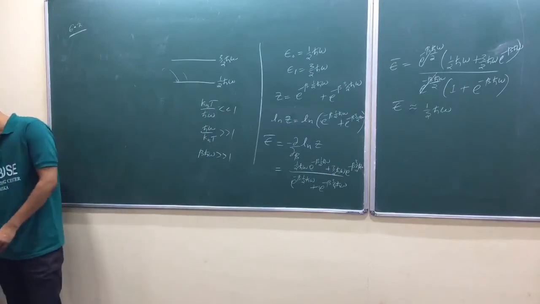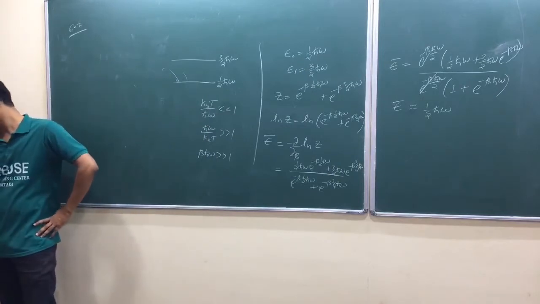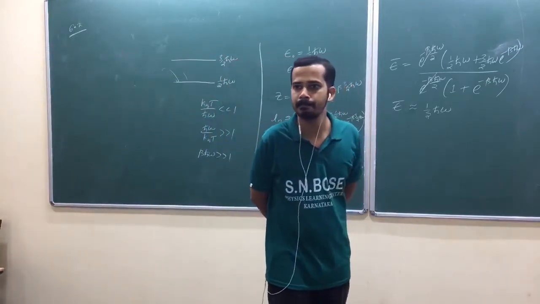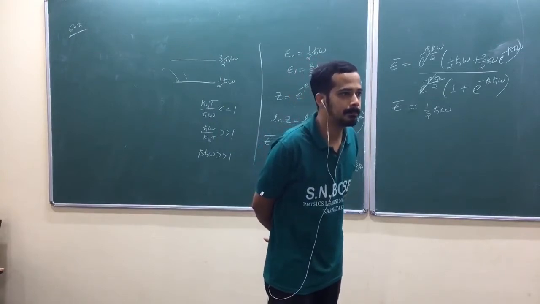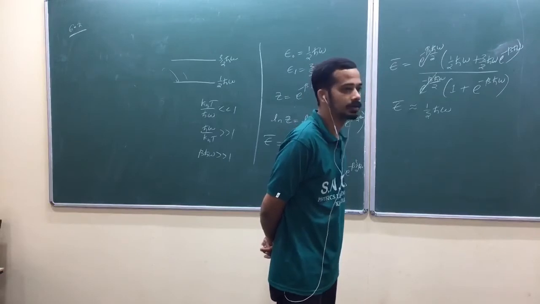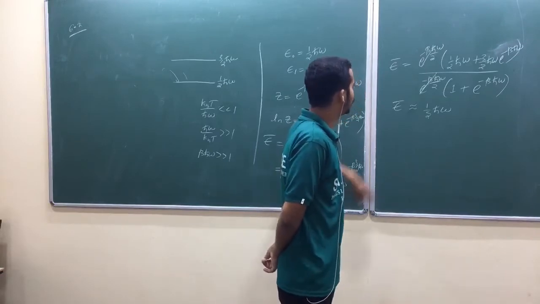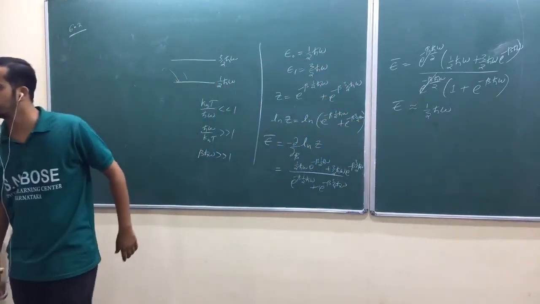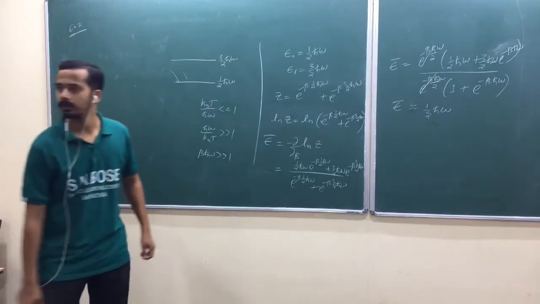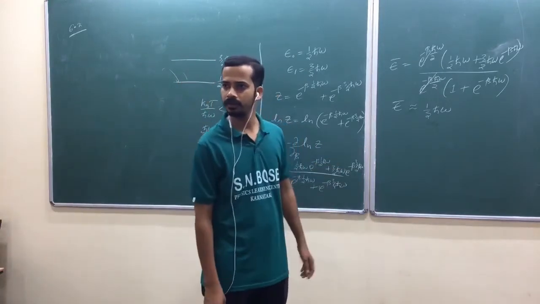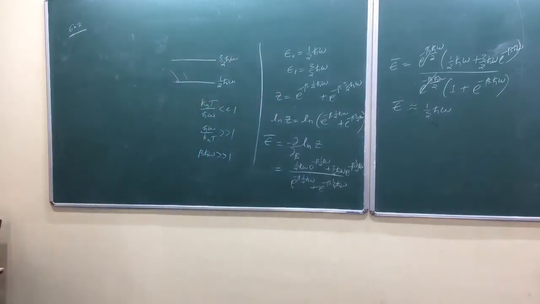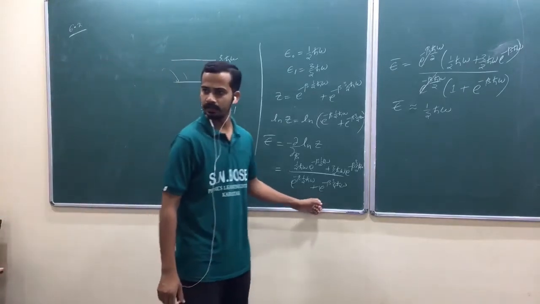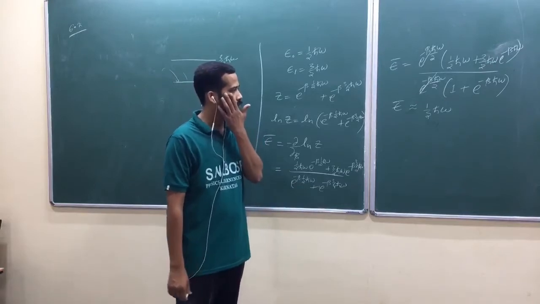But wait a second. He said find the mean energy as a function of temperature. It became independent of temperature. Beta can be written as? No, where is beta? So can you check the solution manual? This one, this is the solution. They ended here.